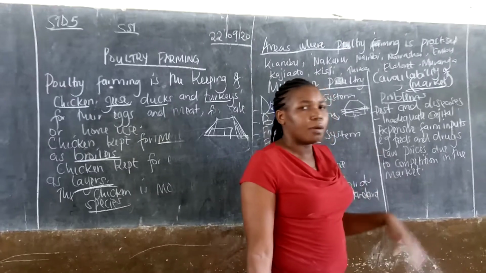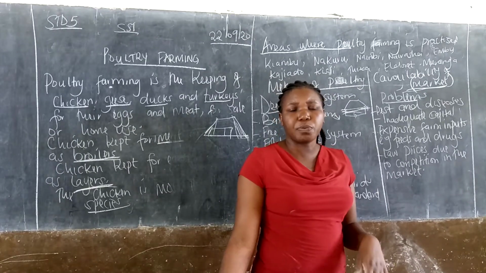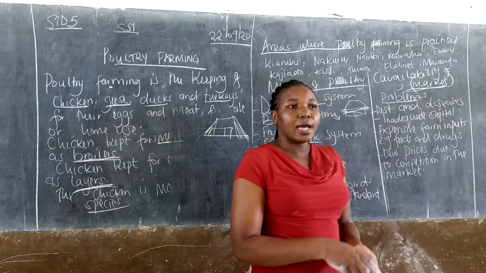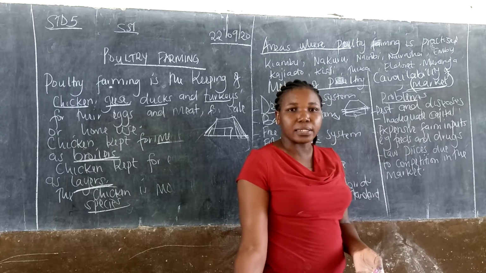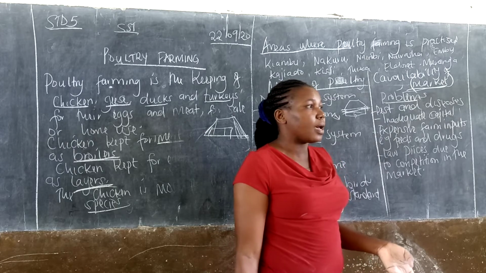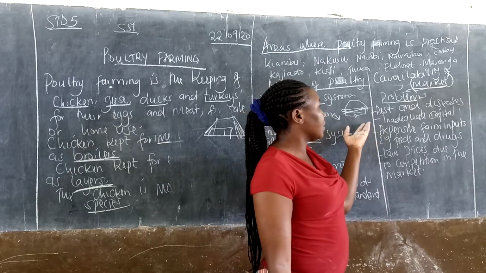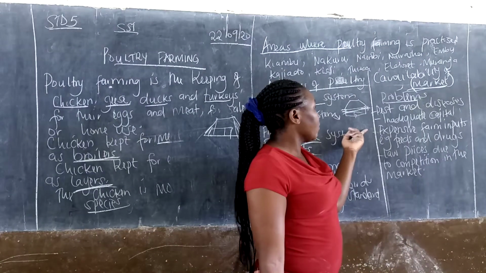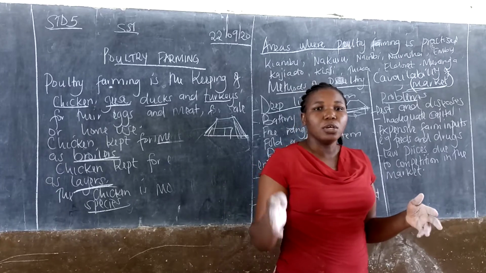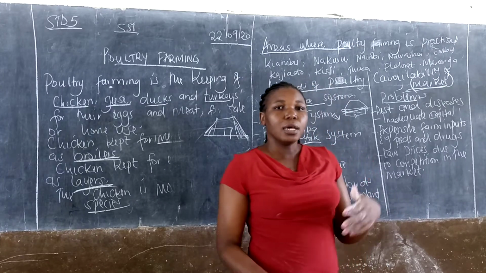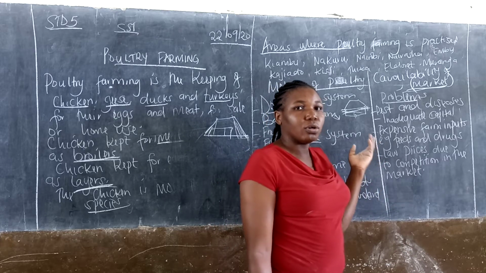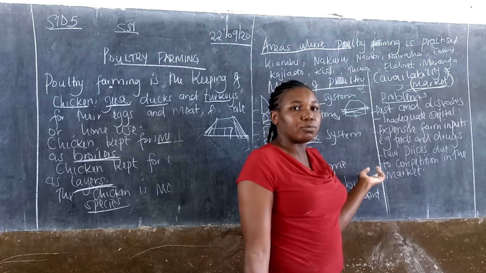Problems facing poultry farming. One, the biggest problem, pests and diseases. Maybe at times, especially when these chicks are still young, pests and diseases come and make them die. Then we have inadequate capital. Some people do not have capital to buy drugs and to buy food. So inadequate capital is also another problem to the farmers.